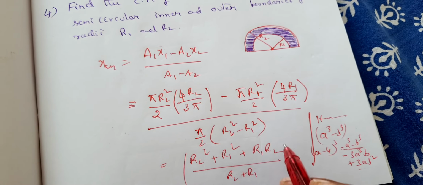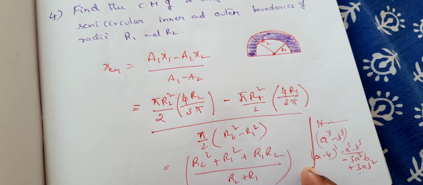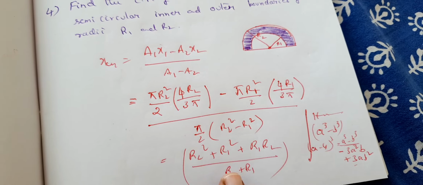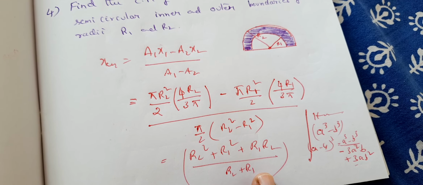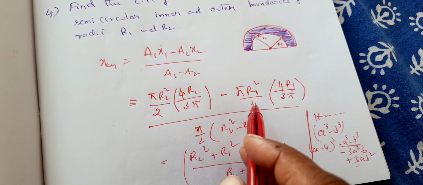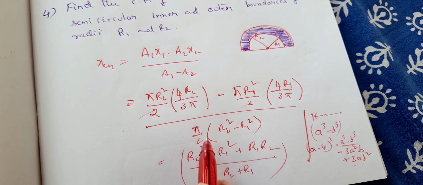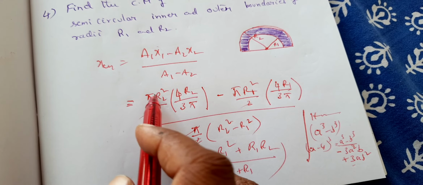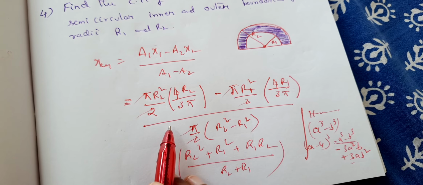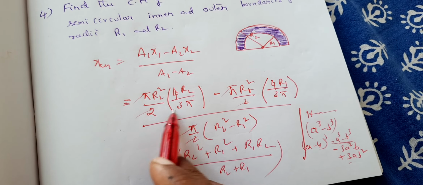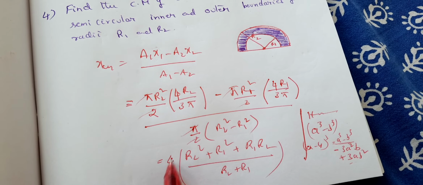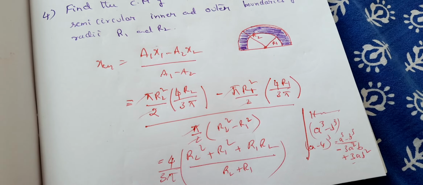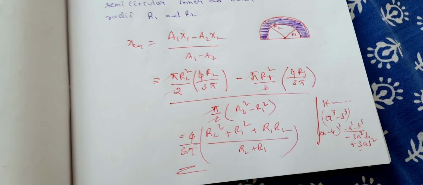So this is how you will get r2 cube minus r1 cube by r2 square minus r1 square, and in the remaining things 2 is common, cancelled, pi is common, so that can also be cancelled. What you are left with is 4 by 3 pi. So this is the final answer.